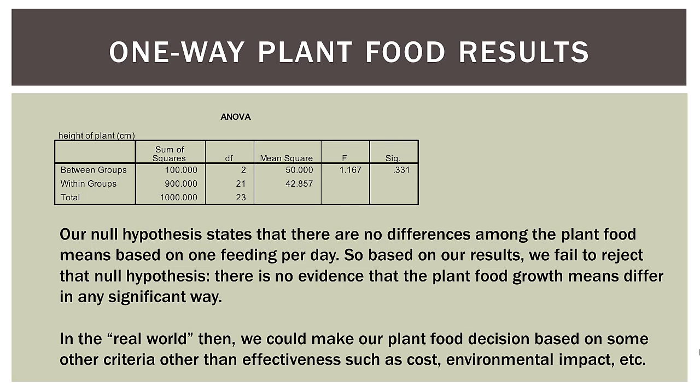So in the real world, based on this one-way ANOVA, where we're only looking at plant food type, we could make our plant food decision based on some other criteria. Because based on growth, it doesn't really matter which one we use. We may use the one that costs the least, the cheapest. We may use one that has less environmental impact, etc. But growth alone is not a deciding factor in what food to use based on the results of our one-way ANOVA.